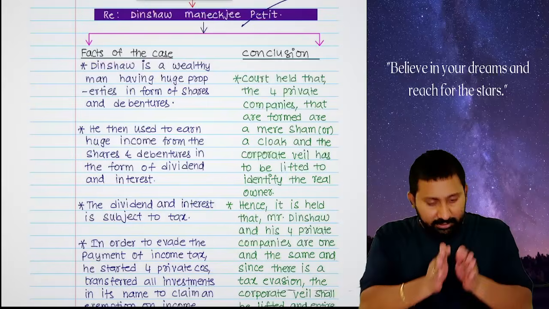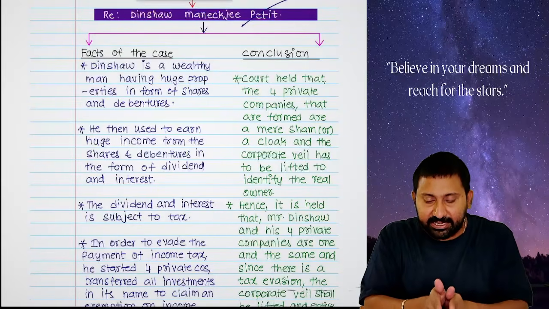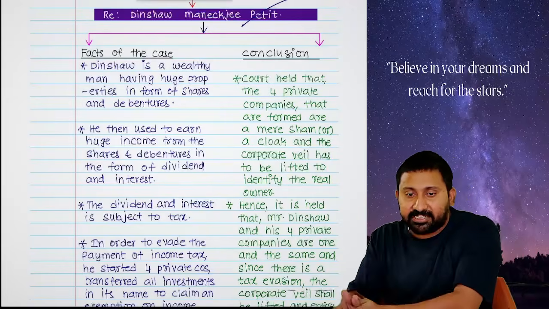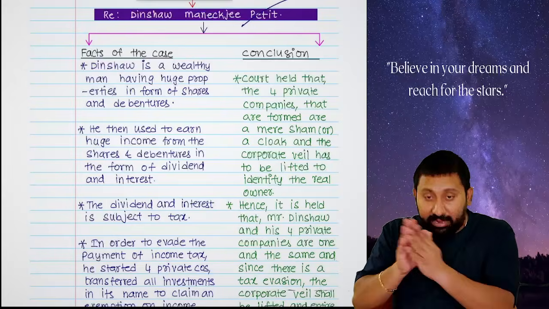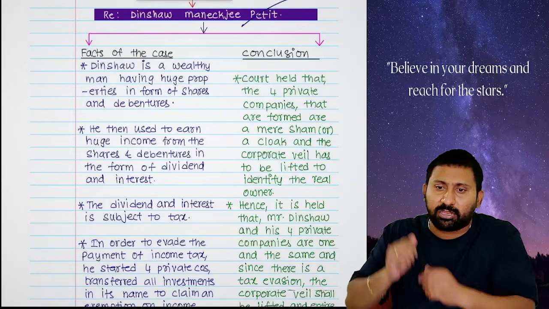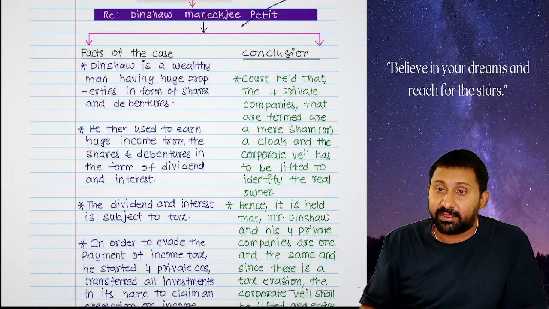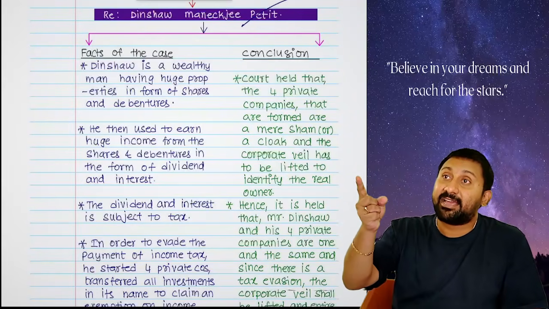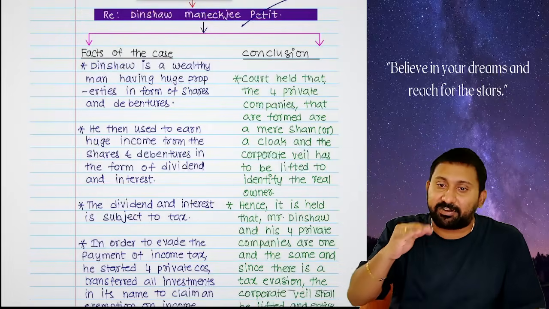I repeat, Dinshaw has shares and debentures as assets. He transferred all the shares and debentures in the name of 4 private companies. When assets are transferred by him, income on the assets also goes to the company. In the company's P&L account, the income is on the credit side. That income will be shown as reserves and surplus on the liability side, added to the capital and profits.